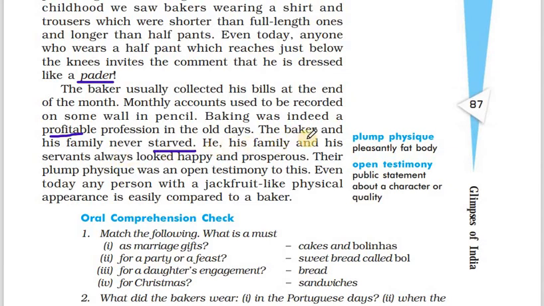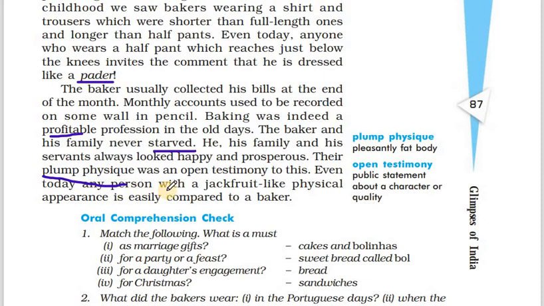He, his family and his servants always looked happy and prosperous. So not only he and his family, his servants also looked happy and prosperous, which shows that they were making good money. Their plump physique was an open testimony to this. Plump physique refers to a bulged structure. It means they are not thin or lean. They are healthy, looking more rounded. This shows that they are eating well.